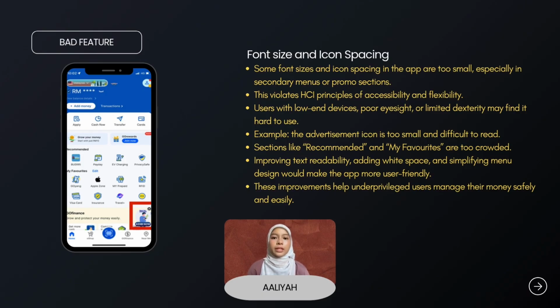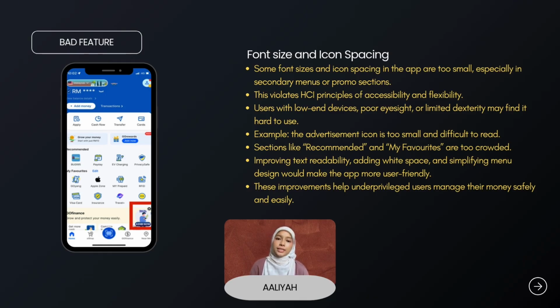In some parts of the apps, especially in the secondary menus or promotion section, the text and icons are quite small. This makes it difficult for some users to read or type accurately. For example, as shown in the figure, the advertisement icons are very small and the font is hard to read. In addition, sections like recommended and my favorites appear crowded, which can make the interface feel cluttered.